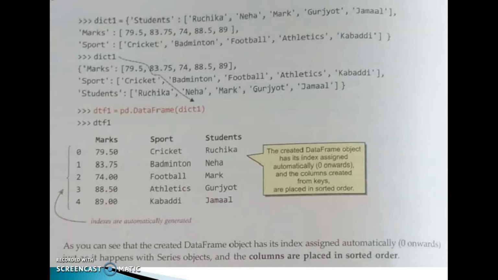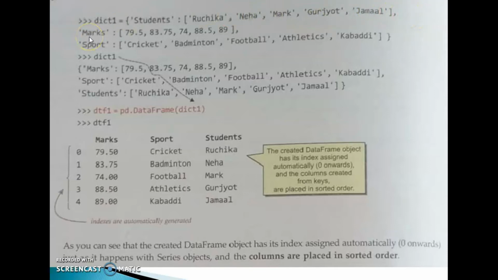dict1, that's a dictionary object, equal to key value pairs specified inside the curly braces. Students is a string, so we specify single quotes, then a colon, then we use a list as the value. Inside this square bracket we specify the values. Students is the key. How many values are there? 1, 2, 3, 4, 5. Five values.